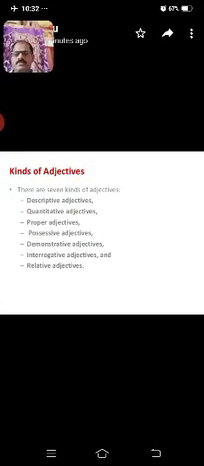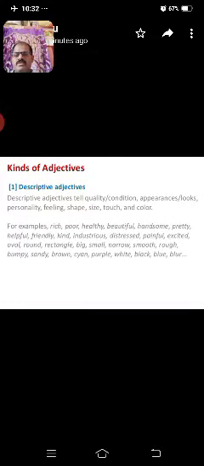Kinds of adjectives. There are seven kinds of adjectives in English. Let us see what they are: descriptive adjectives, quantitative adjectives, proper adjectives, possessive adjectives, demonstrative adjectives, interrogative adjectives, and relative adjectives. Now let us discuss briefly the kinds of adjectives.